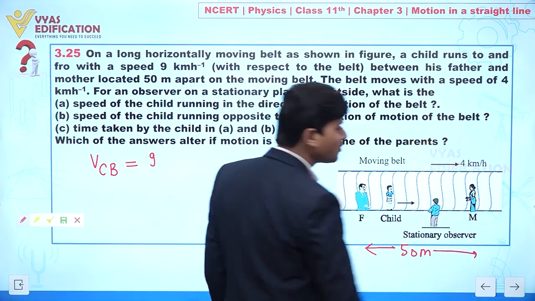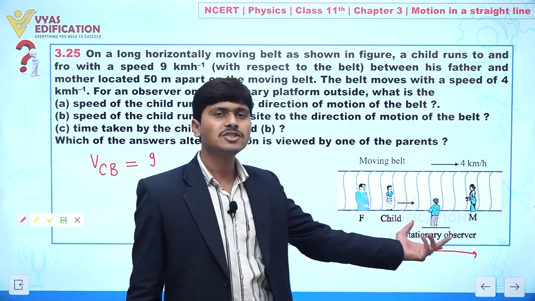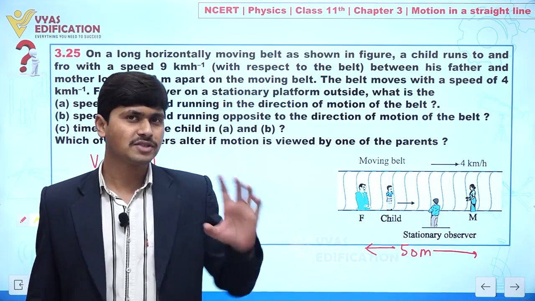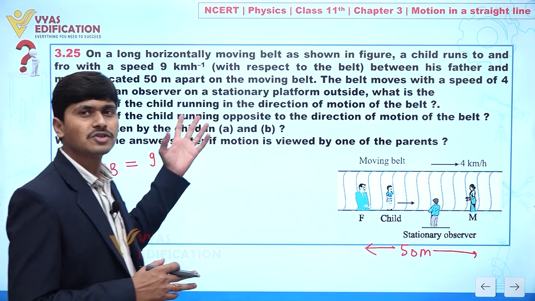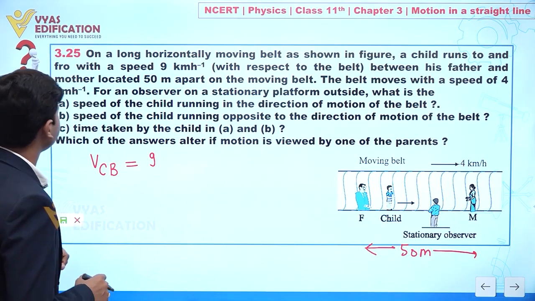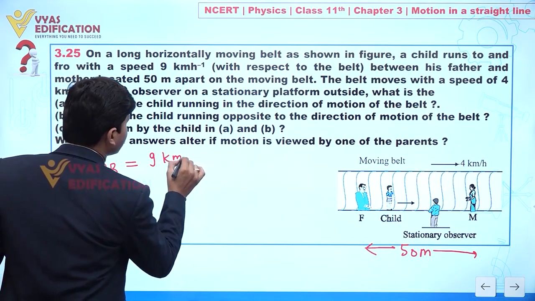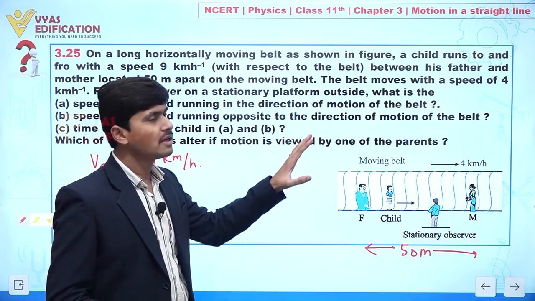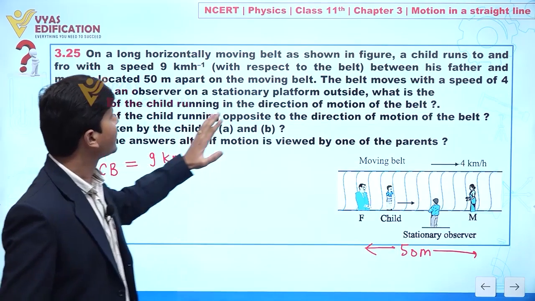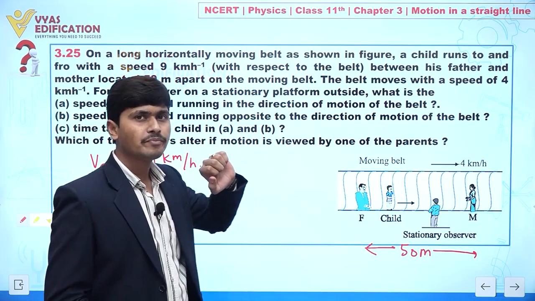Clear? Let's suppose we have an observer, and this observer is observing from outside. Now our objective here is to solve these questions. So now concentrate. It is given in this question, what is the speed of a child running in the direction of motion of the belt?